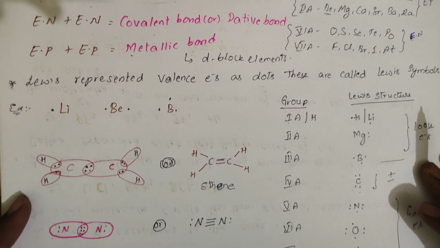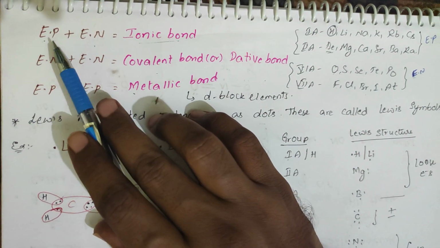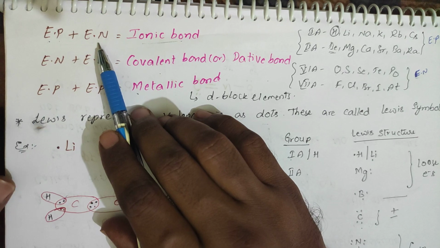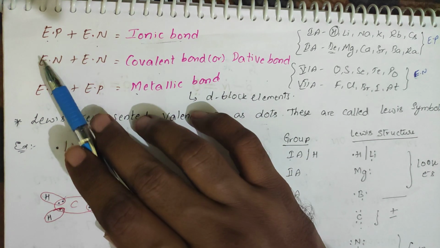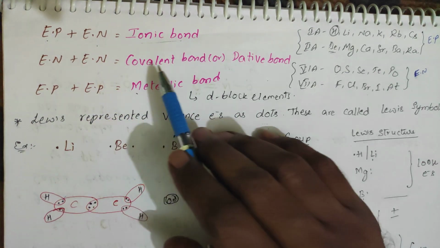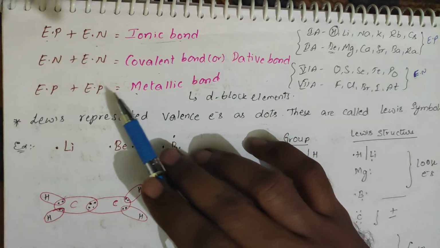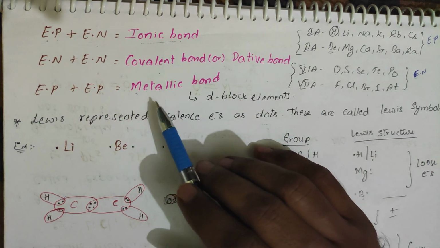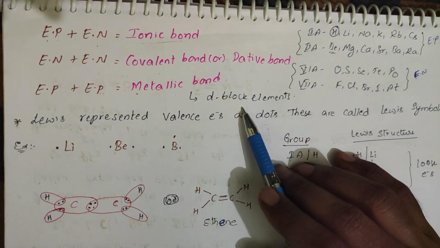Next, directly we can say, if there are 2 atoms, one electropositive and the other electronegative, the type of bond formed between those 2 elements is ionic bonding. If both elements are electronegative, the bond formed between them is a covalent bond or dative bond. If both elements are electropositive, then the bond formed is a metallic bond. Generally, this metallic bond can be seen in d-block elements.